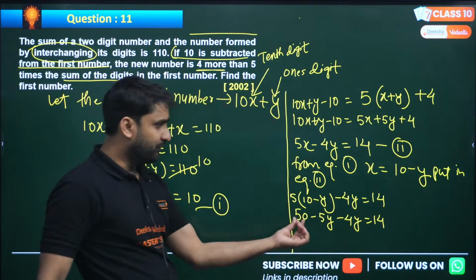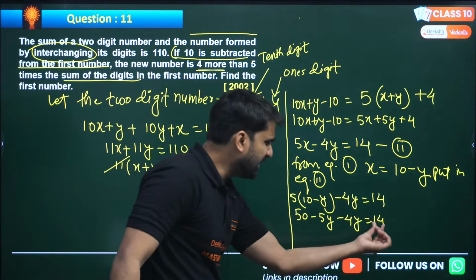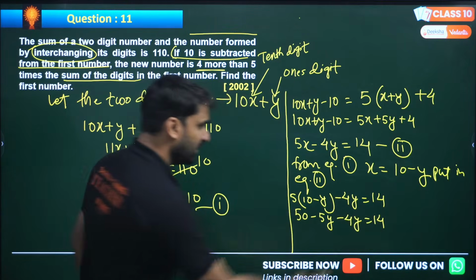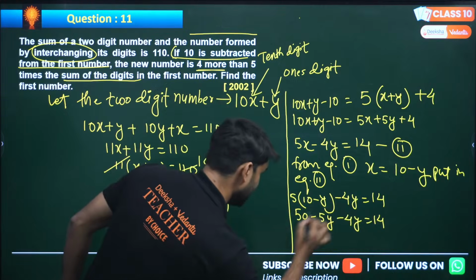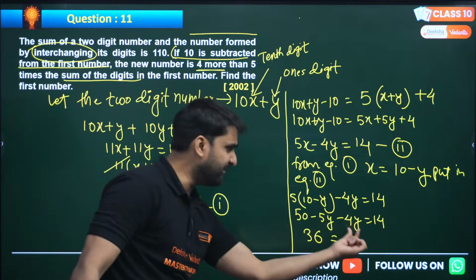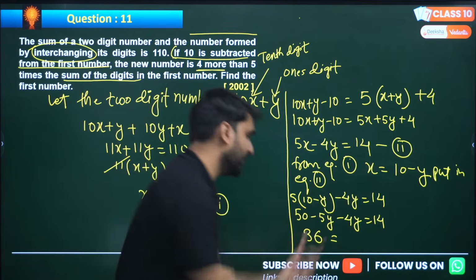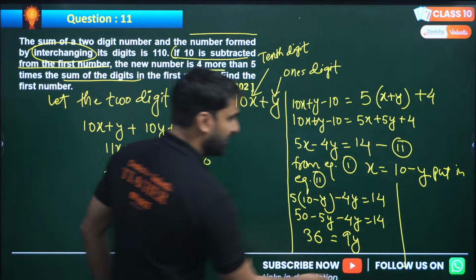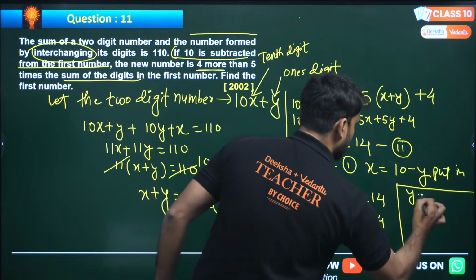Right, my dear? So 50 will go there, or we can bring the 14 this side. So 50 minus 14, that will be 36. And minus 5y minus 4y will be minus 9y. We'll take it there, so positive 9y. So can we solve? 9 can divide this, so y we are getting here, y is 4.